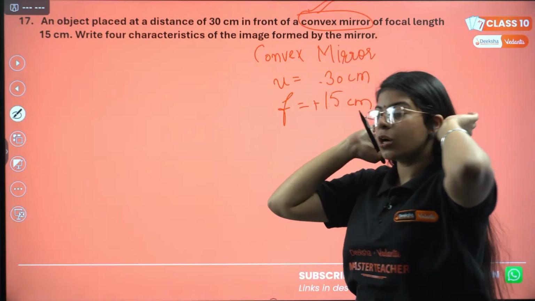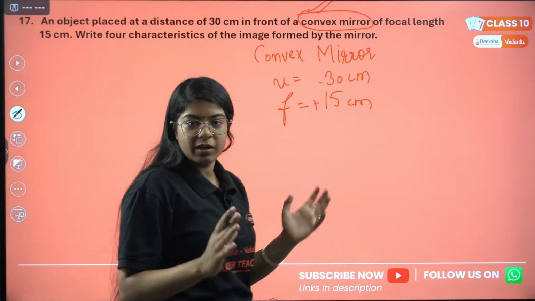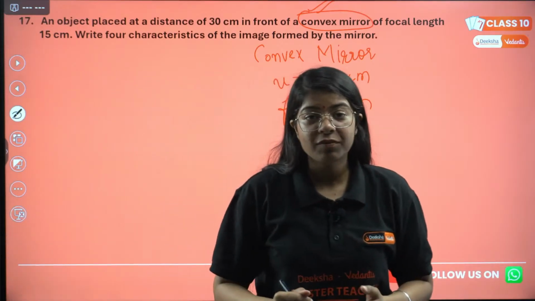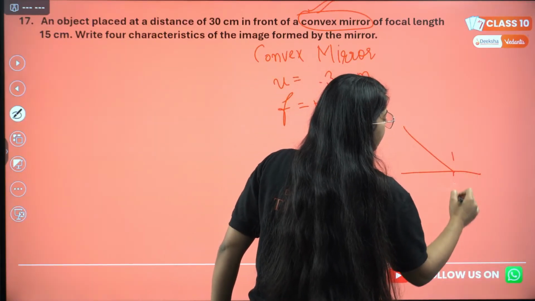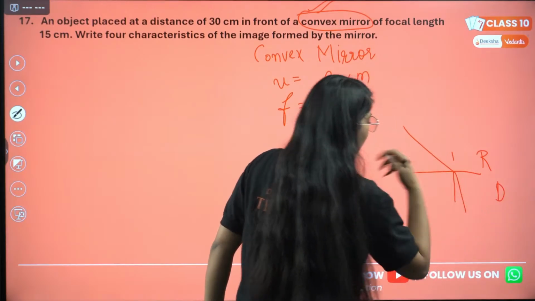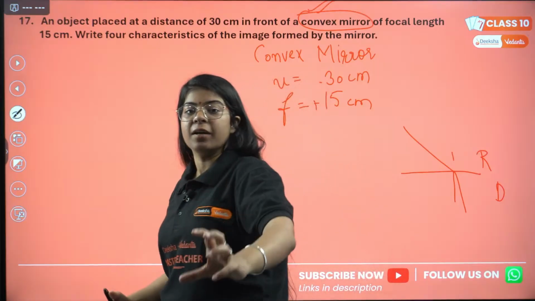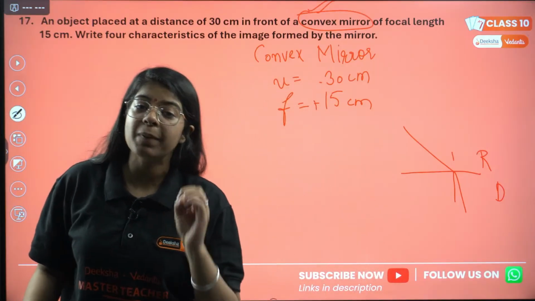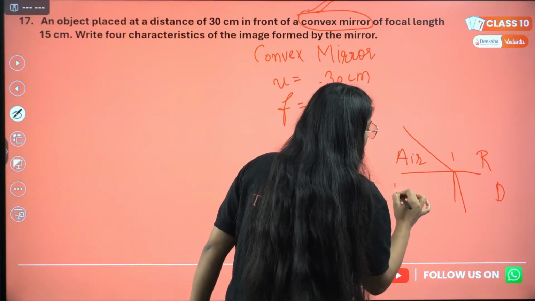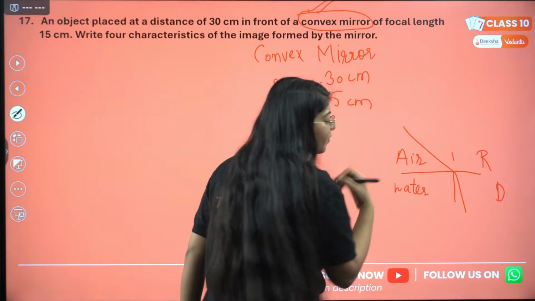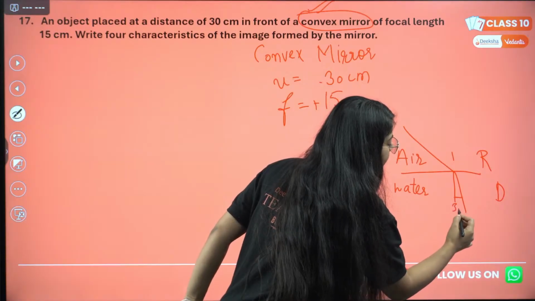Refractive index in short, yes, is basically a property related to refraction. What is refraction? Bending of light from one medium to another. If the light comes like this and this is rarer and this is denser, it will bend towards the normal. How much the light bends depends on the refractive index of the medium. So this is air and this is water; both will have different refractive indices, correct? So the light will bend, let's say, 30 degrees here.